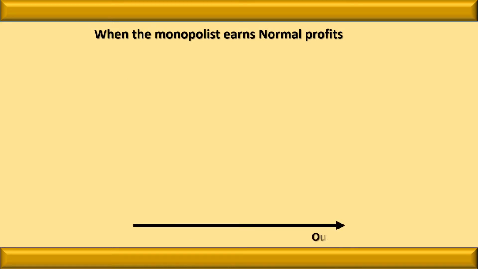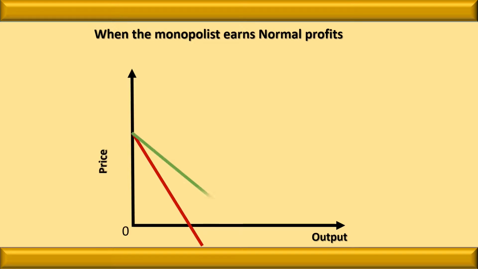Now let us see the other situation, that is the normal profit. We know that the average revenue is downward sloping, marginal revenue is always downward sloping. The quantity will be determined at the point where MC and MR are equal. So the quantity is OQ, and at OQ quantity the price is OP. The price will be determined by the AR curve. At OQ quantity, the price, that is AR, is OP. In this graph we can say that the average cost and average revenue both are equal. So the firm will earn normal profit.